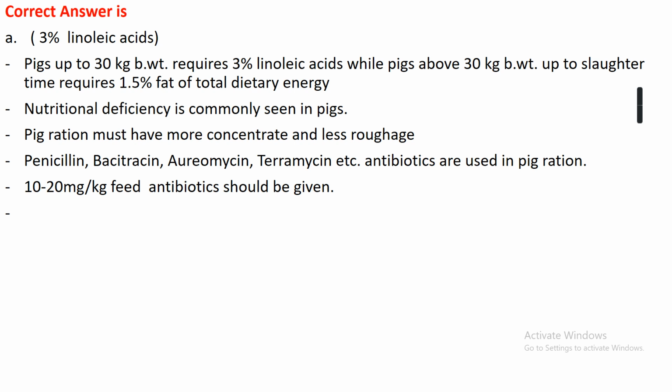Okay, nutritional deficiency is commonly seen in case of pigs. Pig ration must have more concentrate and include less roughages. Penicillin, bacitracin, aureomycin, terramycin and other antibiotics are used in pig ration. 10 to 20 mg per kg of feed of antibiotics should be given in case of pig ration.